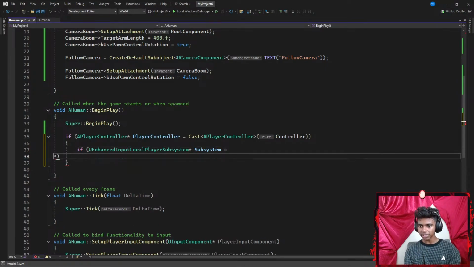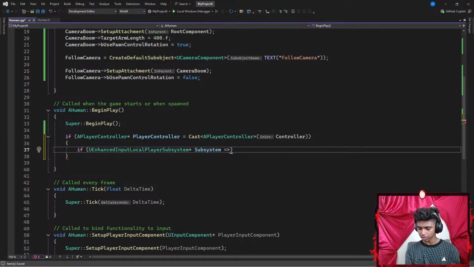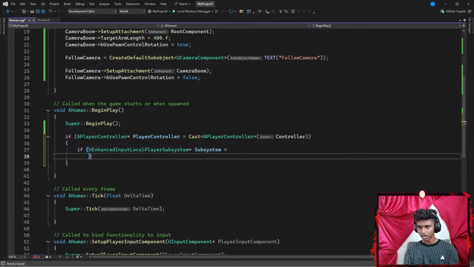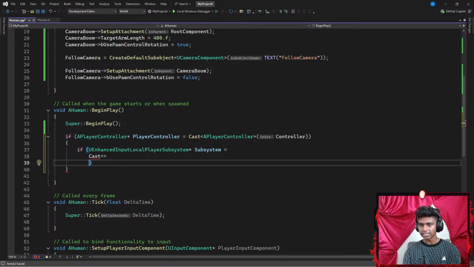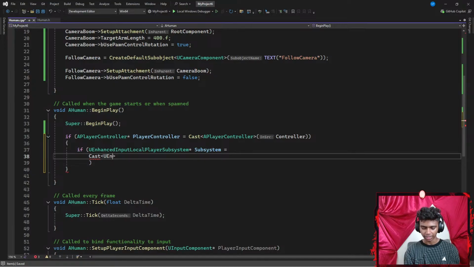Okay, is equal to a cast of a pair of angle braces of U. Okay, I might go with a cast. Hold on guys, give me a quick second. Okay, I don't know why it is kind of smoky here. Okay, let's go with something like a cast. My cast is going to have a pair of angle braces. Now inside of my cast, I'm going to add my UEnhancedInputLocalPlayerSubsystem. There we go. This is my cast.